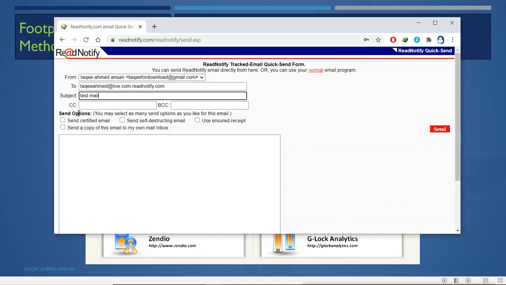Now, options: you may select as many options as you would like for this mail. For example, you can send a certified email, or a self-destructing email that will be destroyed after reading. You can also use the unsecured recipient option, and you can send a copy of this email to your own email box. Now I will add some text here, that this is a test mail. Now I will send this mail.